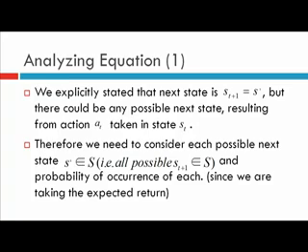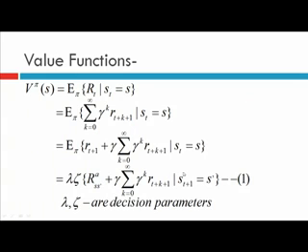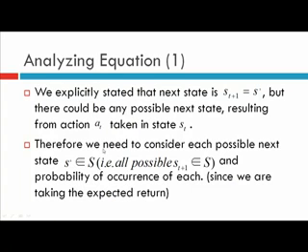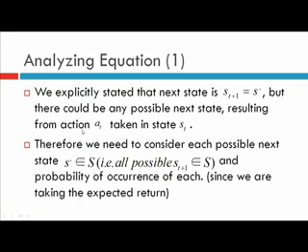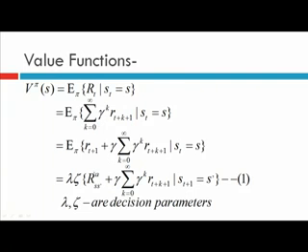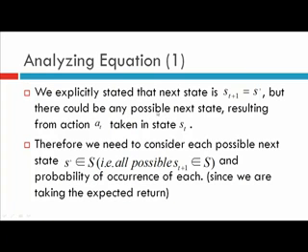Analyzing equation 1, we explicitly stated that the next state s t plus 1 is S dash. But there could be any possible next state resulting from action a t taken in a state s t. So you were in state S, you took a particular action a t, that is A, and you moved to the next state S dash, that is s t plus 1 is S dash.